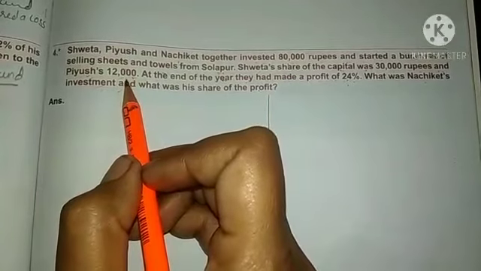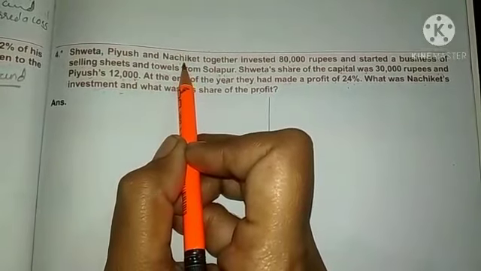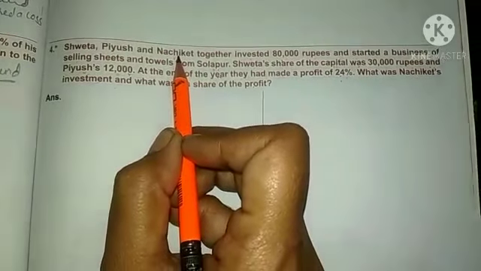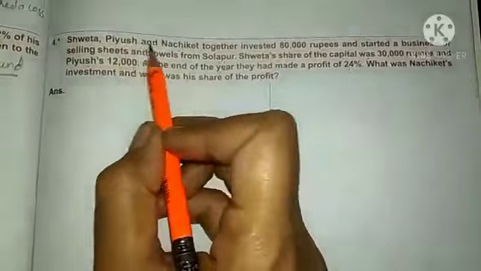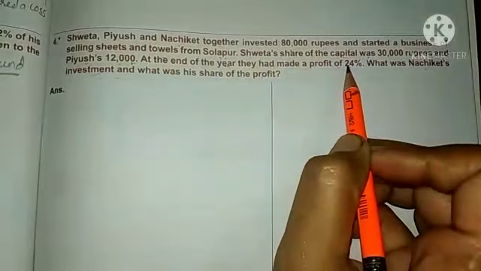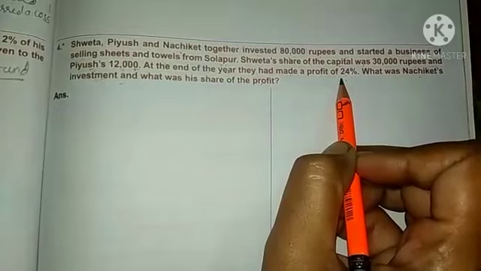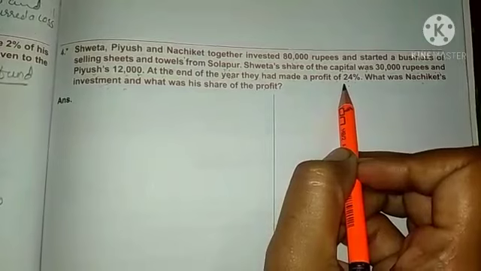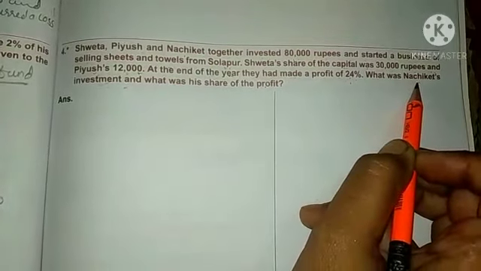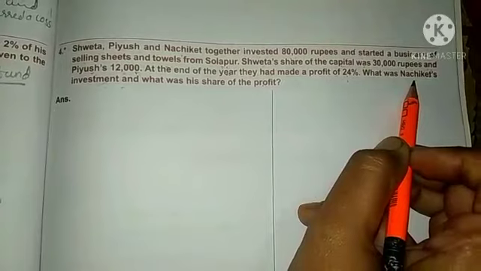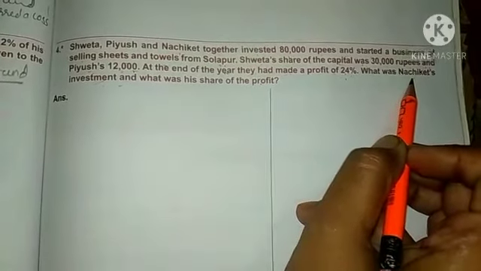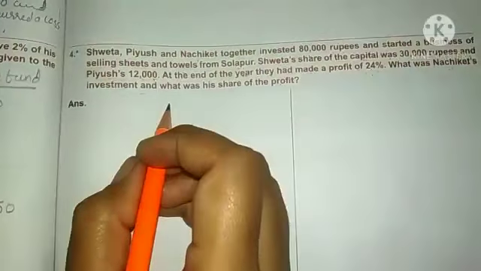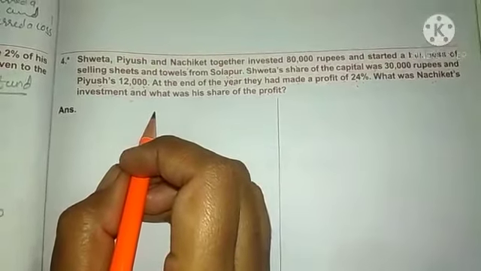What we have to do? We have to find out the investment of Nachiket. How much Nachiket has invested in this business. Clear? Now all the three partners had made a profit of 24% in their business. Understood? So first thing we have to find out is Nachiket's investment, as well as what profit Nachiket will get. Understood? Clear? So let's see how you are going to find out Nachiket's profit and Nachiket's investment.